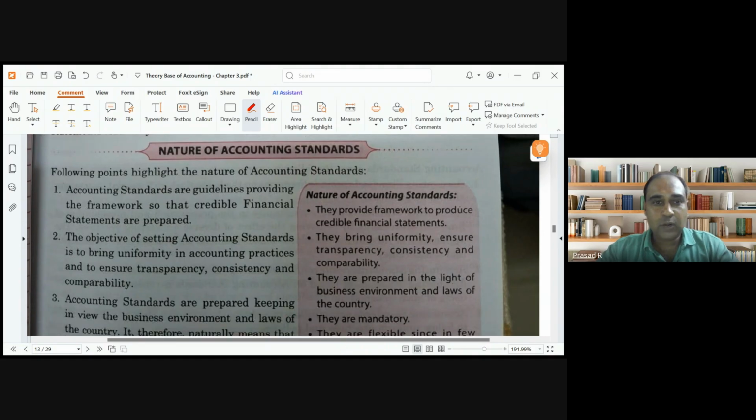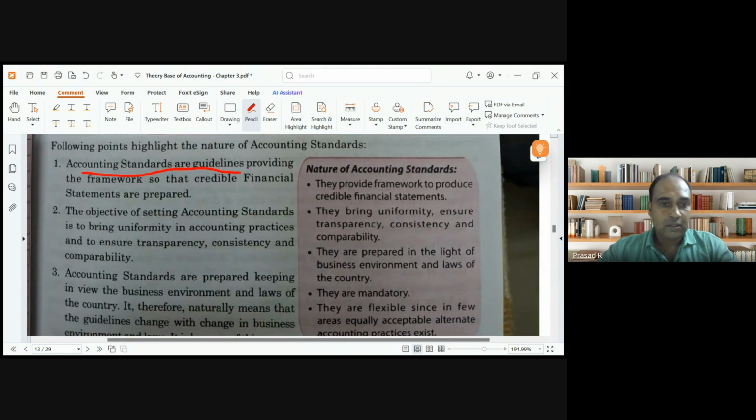So accounting standards, what is the nature? They provide guidelines for preparation of financial statements. The objective of the accounting standard is to bring uniformity. When all the countries follow accounting standards, UK is following, Dubai is following International Financial Reporting Standard, India is following Ind AS, almost everything is the same. So when I take UK financials or India financials, they will look almost similar. Anyone reading an Indian financial statement or a UK financial statement can make sense out of it. Clear? So it brings uniformity.